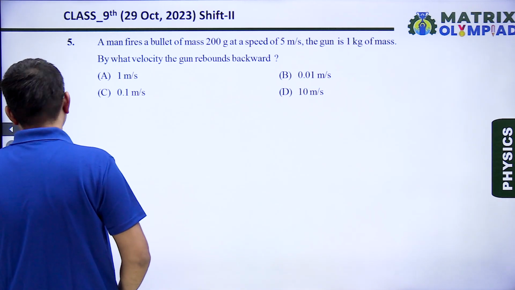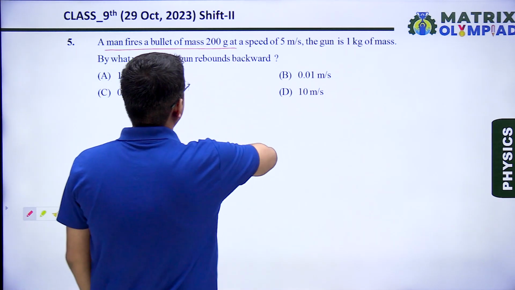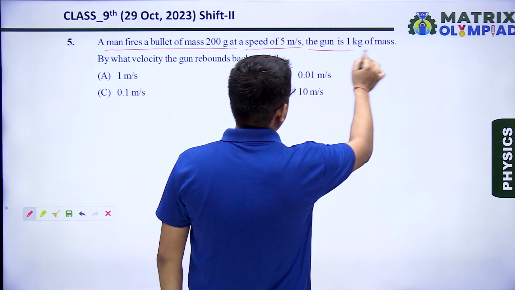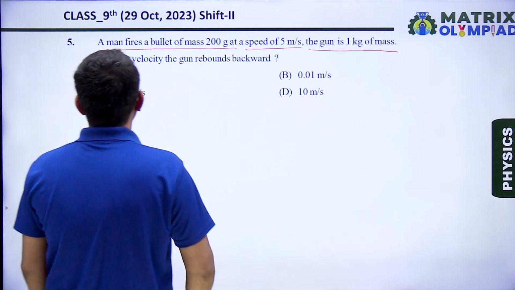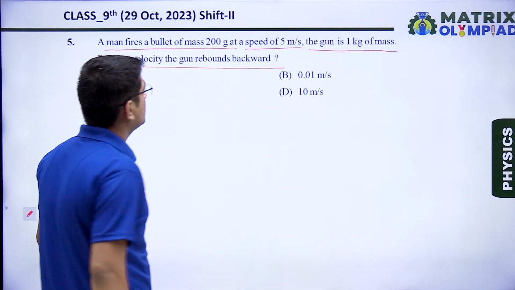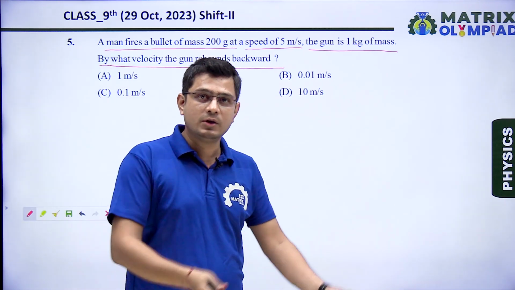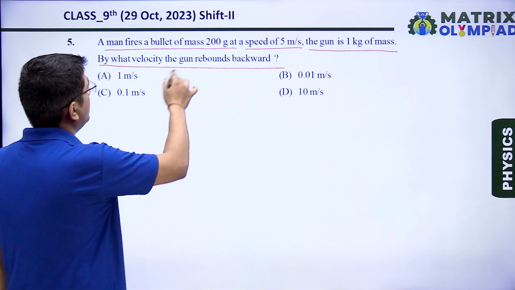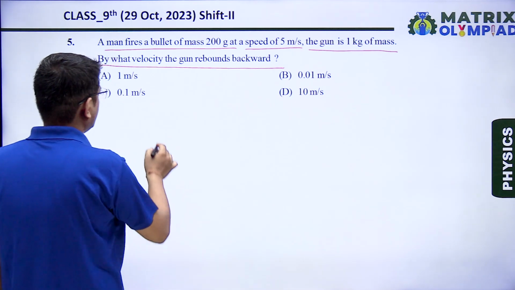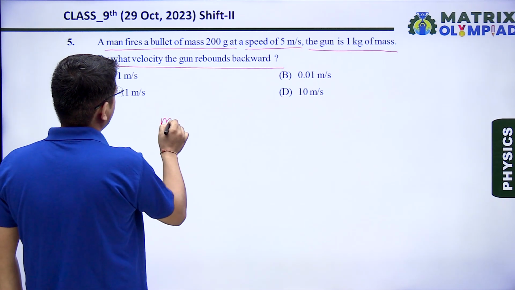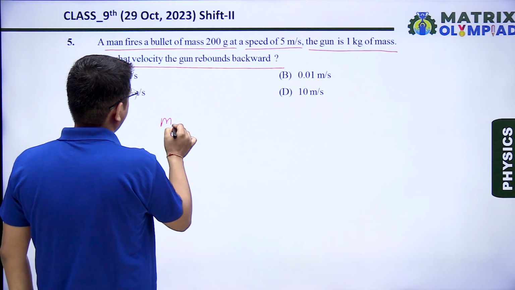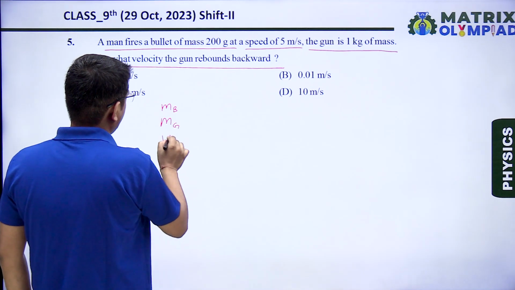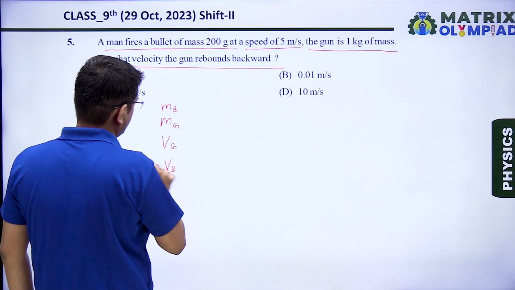Next question, question number 5. A man fires a bullet of mass 200 gram at a speed of 5 meter per second. The gun is 1 kg of mass. By what velocity does the gun rebound backward? Whenever we fire a bullet from a gun, it recoils in backward direction. And from this we can find the value of recoiling velocity by using conservation of momentum. So let's say mass of gun is mg, mass of bullet is mb. Velocity of gun is vg and velocity of bullet is vb.